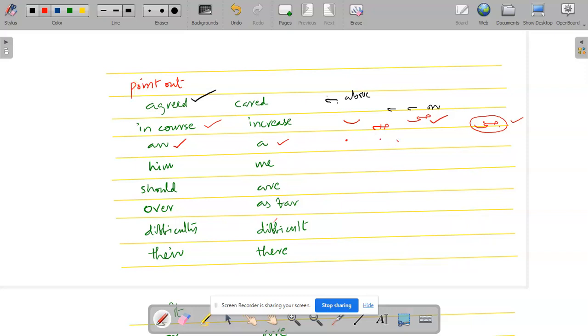Both are same, but we have to find out accordingly. An honorable member will be there, but not a honorable member. That is the difference. And how we can write him and me? How we can write Gramlog him? This is on the line. And how we can write Gramlog me? This is above the line. That is the difference we have to find, dear friends.